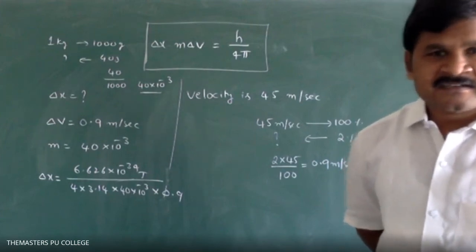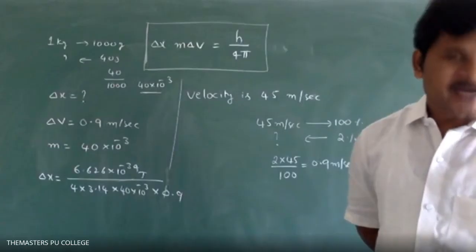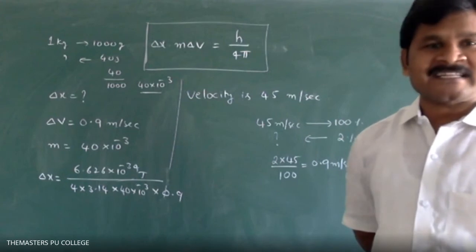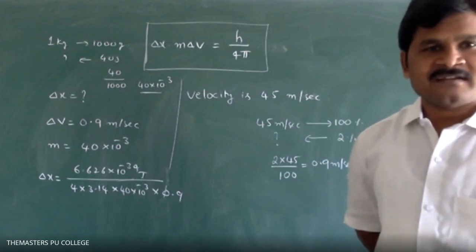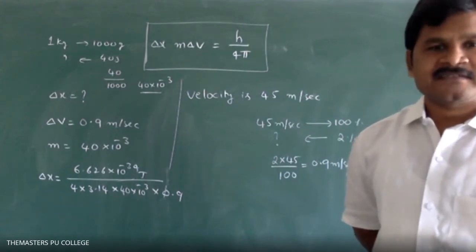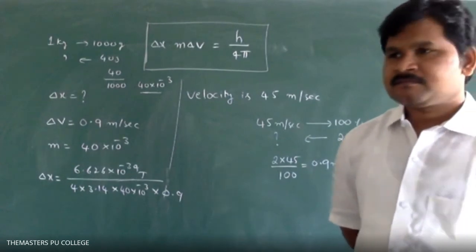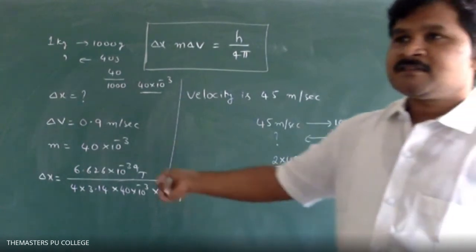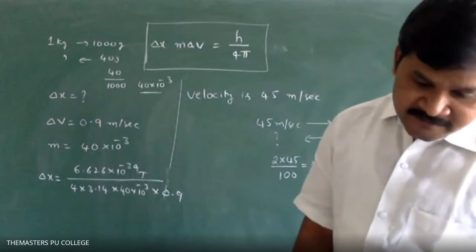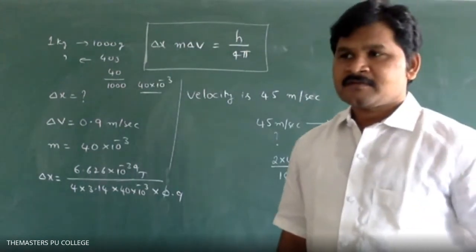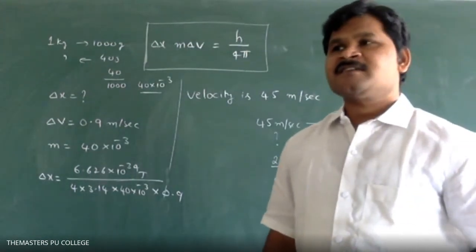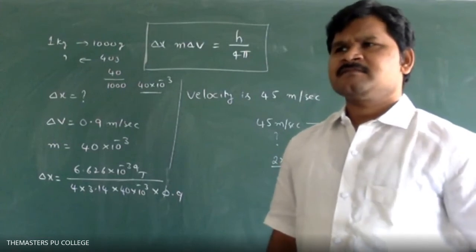First answer: 6.135 into 10 power minus 33 kg, not minus 29, minus 33 kg. You can use a calculator for the subjective examination.